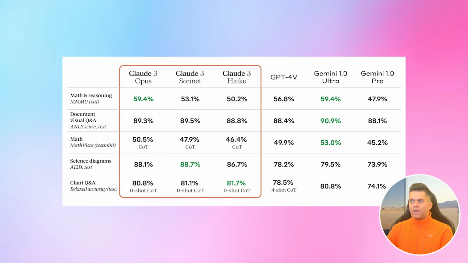Now, since it's so accurate, it will be a good fit for specific tasks. Today's video will save you a lot of time if you're building a project and looking for the right LLM for the project. Now you've already seen Haiku and it's pretty good, really cheap and also multimodal. And you've seen Sonnet, which has really good reasoning abilities. Now, do you really need Opus? Do you really need to pay a lot more money for the extra capabilities it brings? Let's find that out in this video.